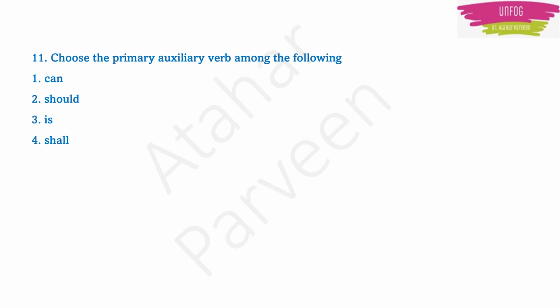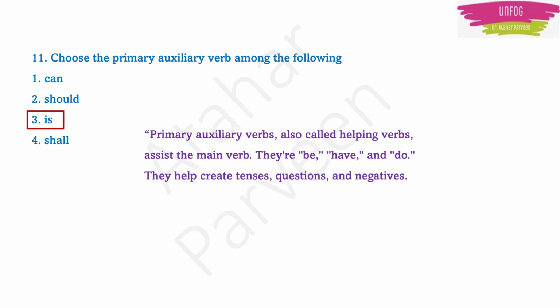Next question. Choose the primary auxiliary verb. Till now we saw the modal auxiliary verb. Now we will learn what a primary auxiliary verb is. It is is. Actually, primary auxiliary verbs are helping verbs. They are always helping the main verb. For example, be, have, do, is.